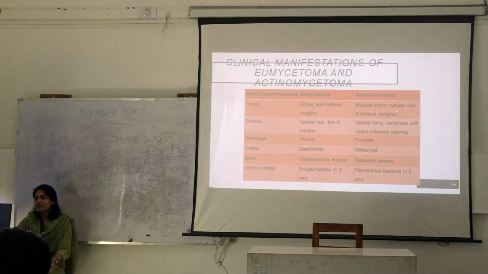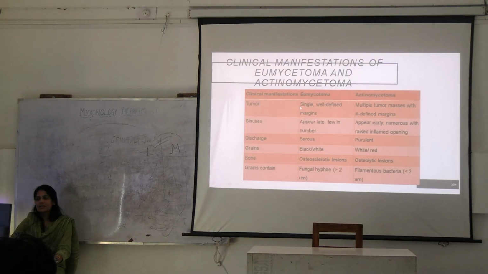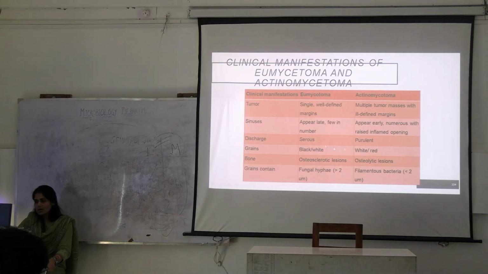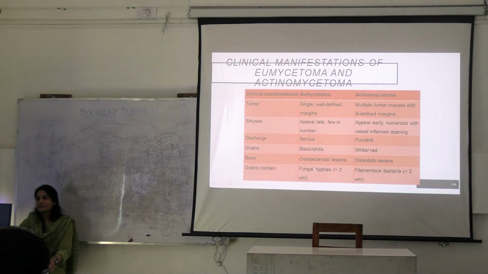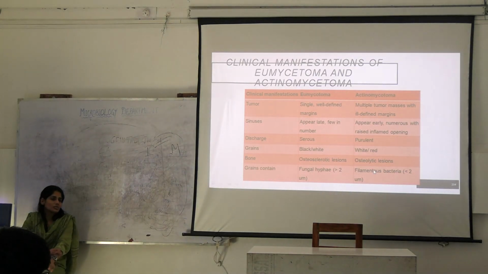Superficially, you will see that in case of actinomycetoma, the ill-defined margins are there, whereas in case of fungus, the margins are very clear. This is irregular, okay? But above all, you have to see if the grains are containing fungal hyphae or it is containing filamentous bacteria. For actinomycetoma, which stain will you use?